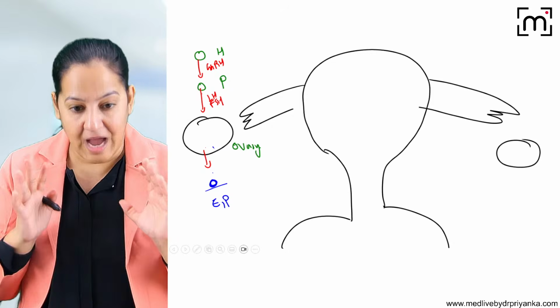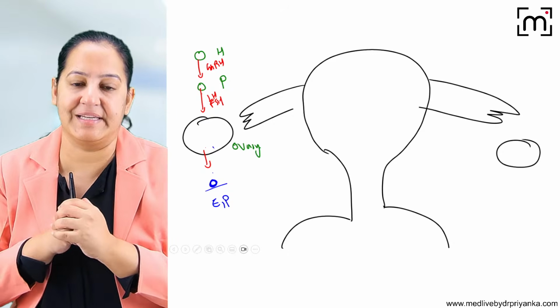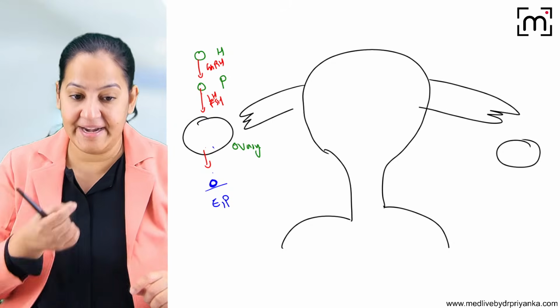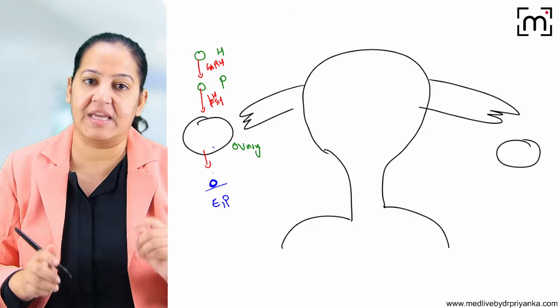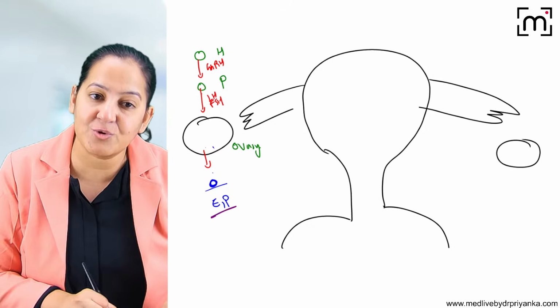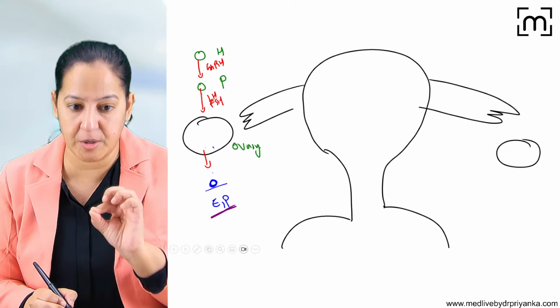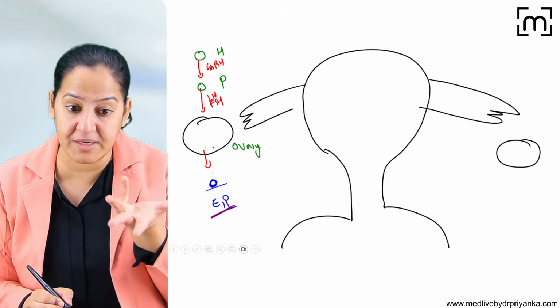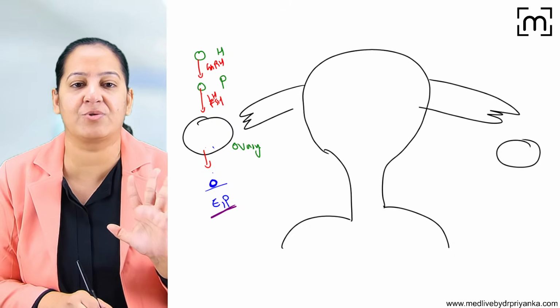Now listen. We are giving OCP, the oral contraceptive pill, to this lady. So what are we basically doing? The lady is taking a pill daily. What does that pill contain? That pill contains estrogen and progesterone, a fixed composition. Which estrogen, which progesterone, and how many milligrams, what is the amount, I will tell you. But it contains estrogen and progesterone.